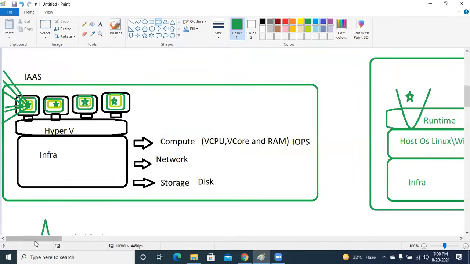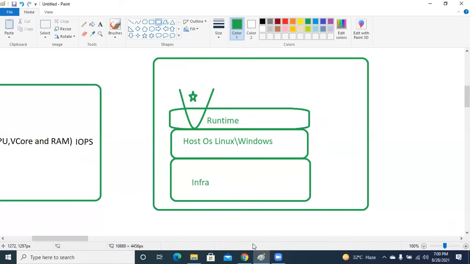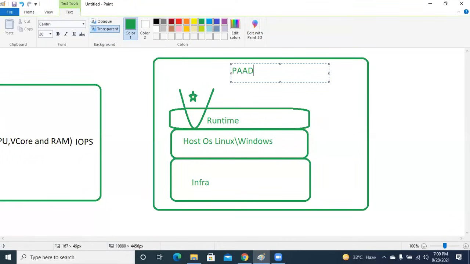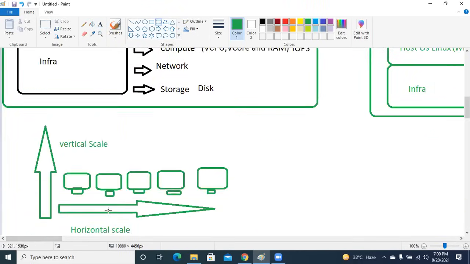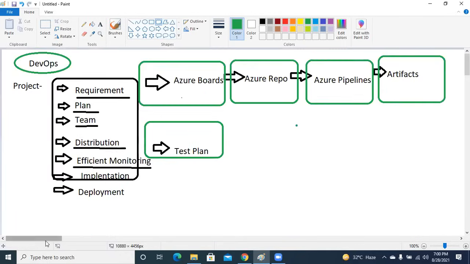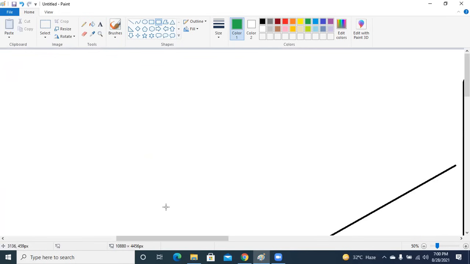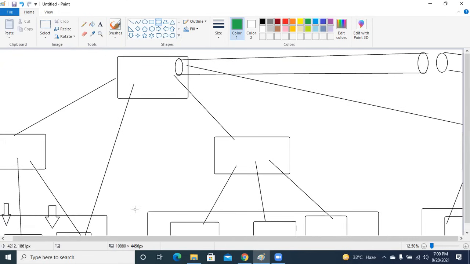Now we also need to understand how this app service plan works. So we'll talk about how your PaaS functionality will be working. There are a lot of things, guys, that we will be discussing over here: how this particular PaaS works, the app service plan, the auto scale, the ACU part. Till now, we have discussed what infrastructure as a service is, how the auto scaling mechanism works, and what we need to understand in your Azure DevOps, how the workflow looks like.